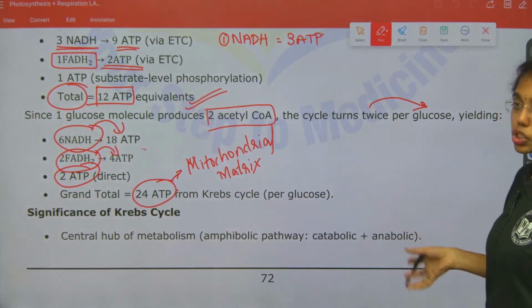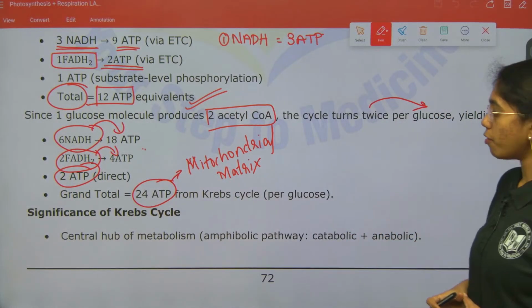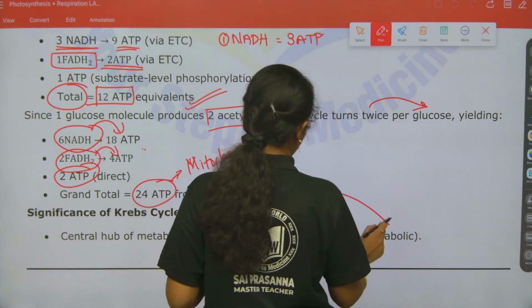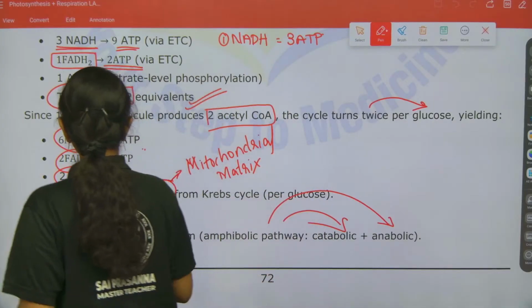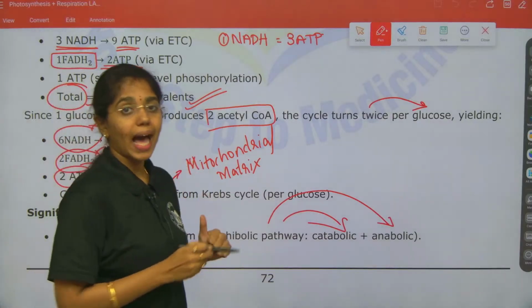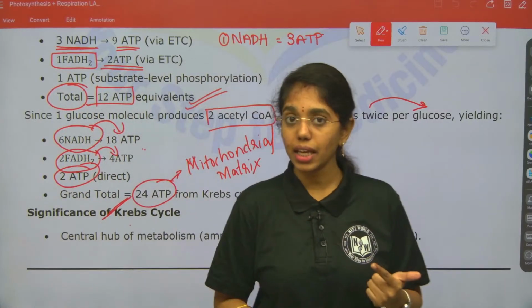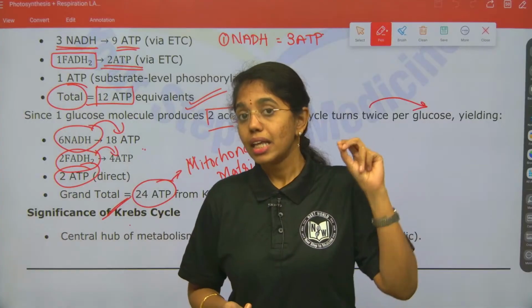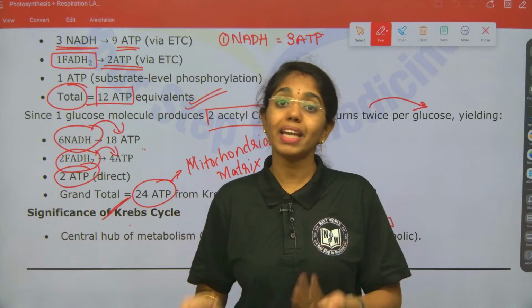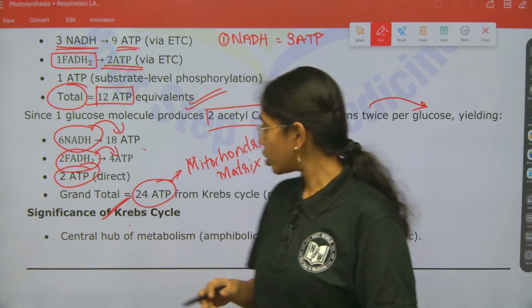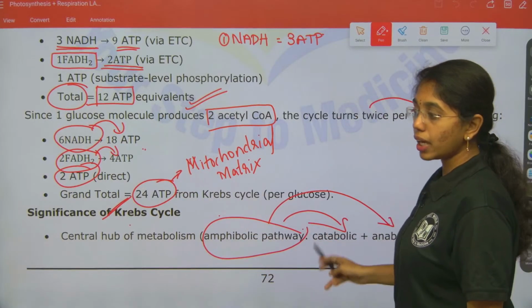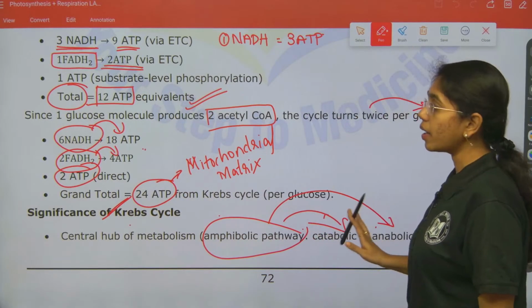Next, significance of Krebs cycle. Central hub of metabolism, that is an amphibolic pathway, both catabolic and anabolic. In the Krebs cycle the intermediates which are produced like alpha ketoglutaric acid, succinic acid, oxalosuccinic acid, these are the intermediates for the biosynthetic pathways of many secondary metabolites. As such, Krebs cycle stands as an amphibolic pathway which includes both catabolic and anabolic reactions.